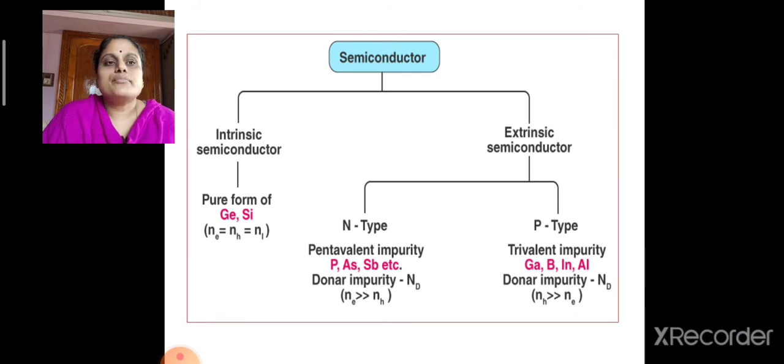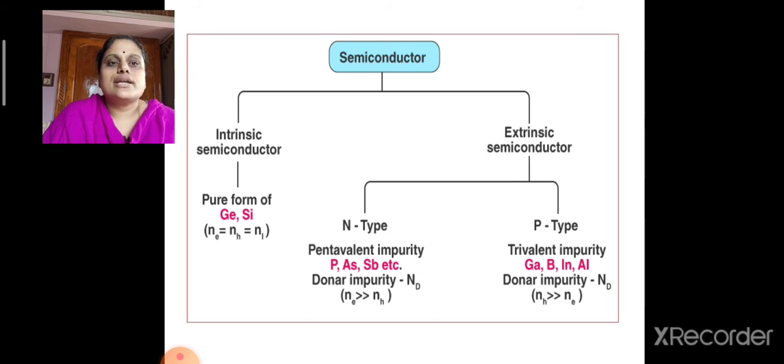In the case of P-type semiconductors, trivalent impurities will be added like gallium, boron, etc., which is known as acceptor impurity.